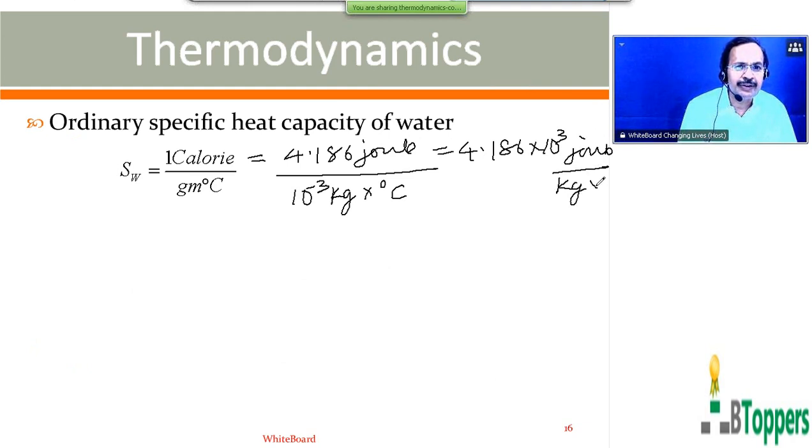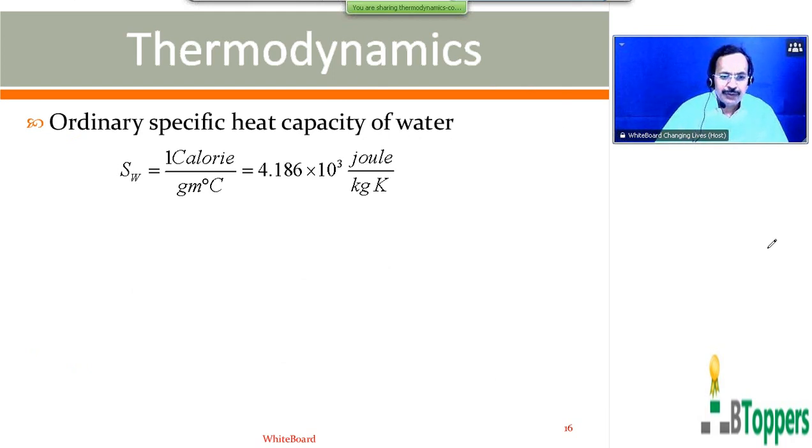Of course, change in temperature on the centigrade scale is numerically the same as change in temperature on the Kelvin scale. Therefore, we can write ordinary specific heat of water in the SI system as 4.186 into 10 cube joule per kg per degree Kelvin.